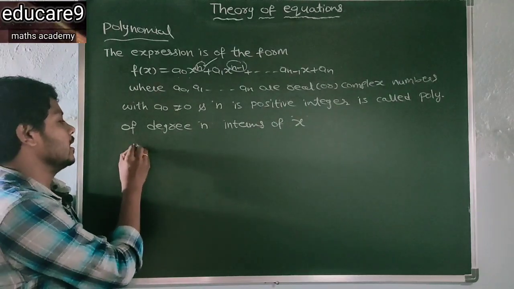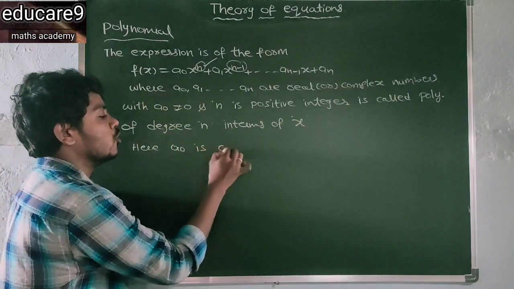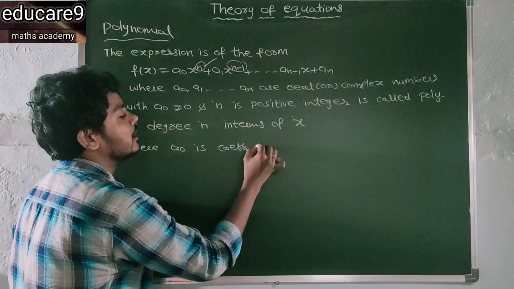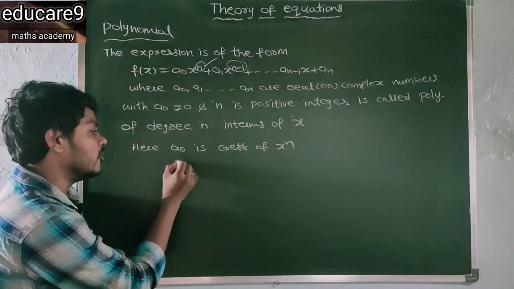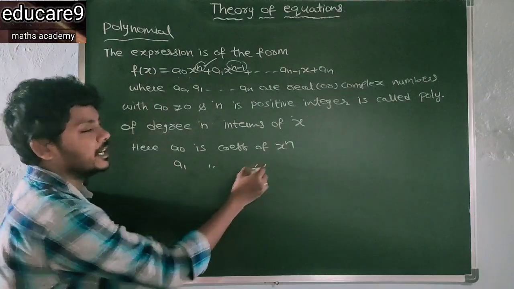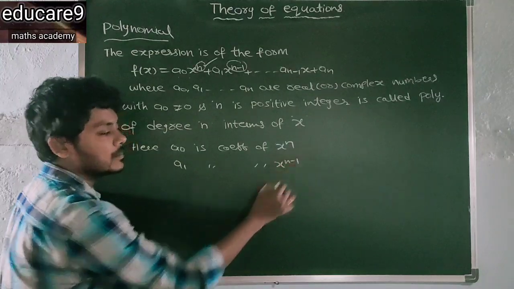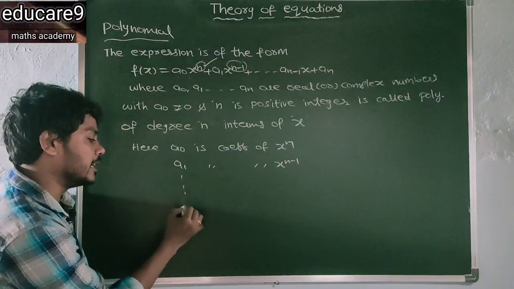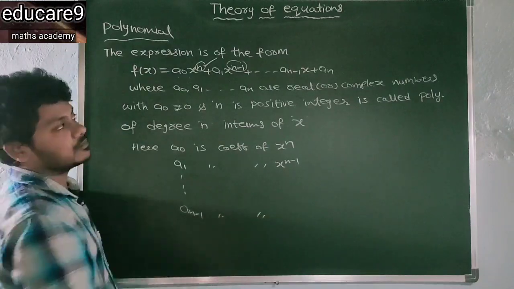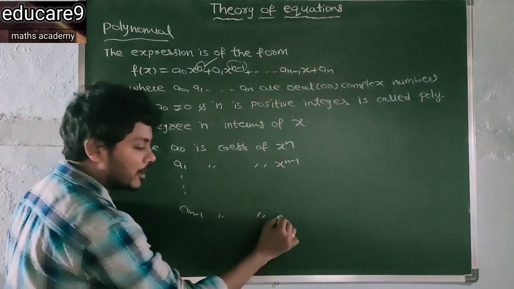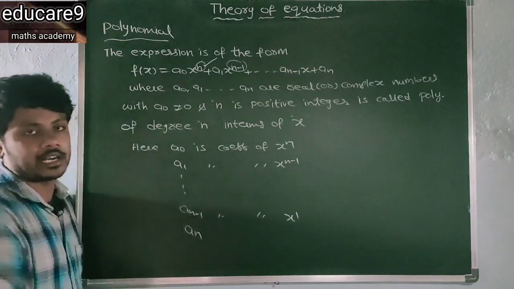Here a naught is the coefficient of x to the power of n, and a1 is the coefficient of what? x to the power of n minus 1, and so on, an minus 1 is the coefficient of what? x to the power of 1, and last an, this is constant.